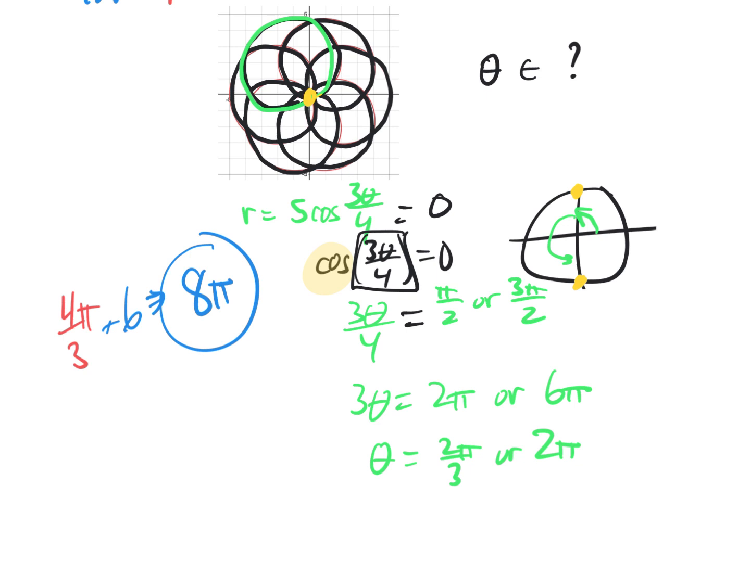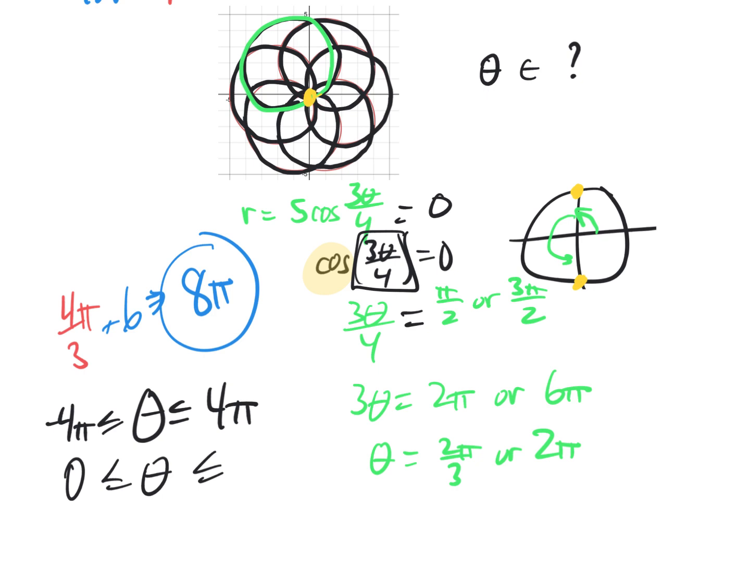So I would say theta between negative 4 pi and 4 pi. Once you get past 4 pi, you start repeating a part of the path that you've already started. And we can really take any boundaries as long as the distance between them was 8 pi. So for example, from 0 to 8 pi would work just as well.